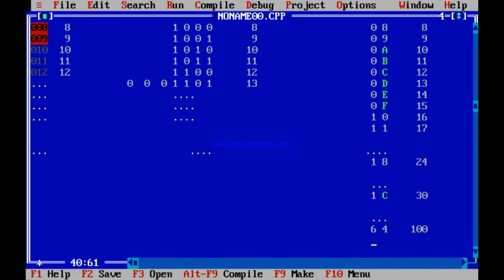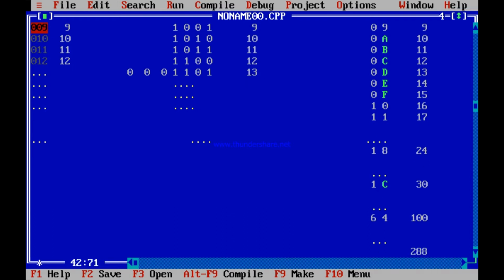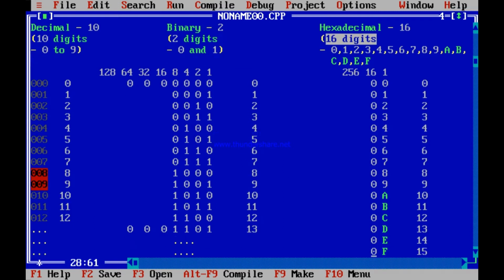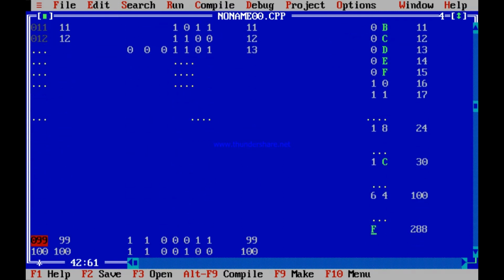Similarly, if you are given 288, see, in 288, no way by multiplying by 16 only you can reach 288, because even if you use the maximum F over here, F is how much? 15, but 15 into 16 makes it how much? 15 into 16 is 240. So even if you use 240, you can say maximum 240 you have represented, but then over here how to represent the remaining 48? You cannot write 48 normally.